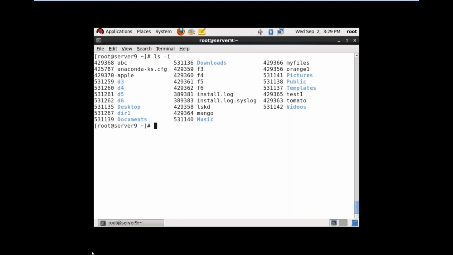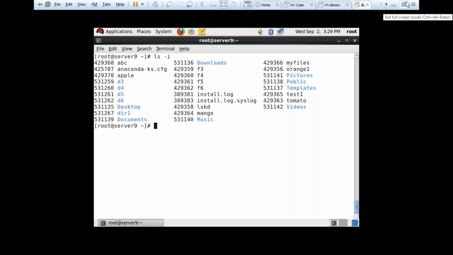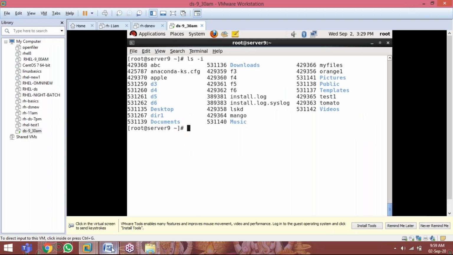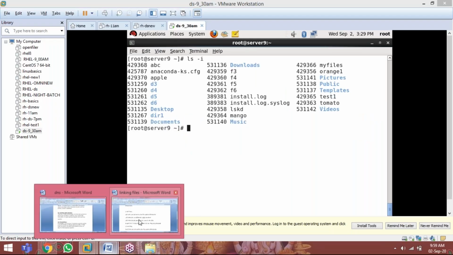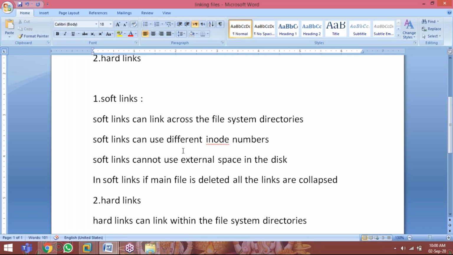Now soft links can use different inode numbers. Soft links cannot use external space in the disk. For example, I have a file which has 10 MB space.